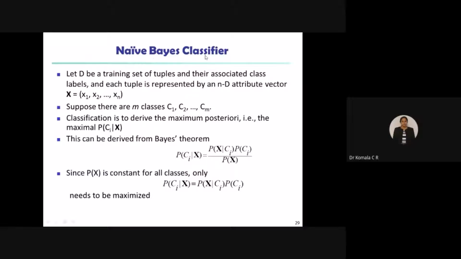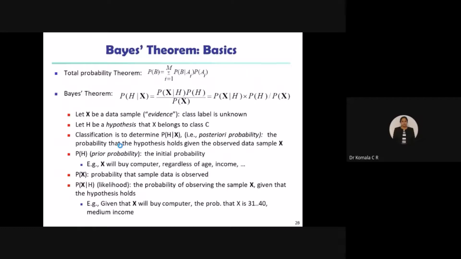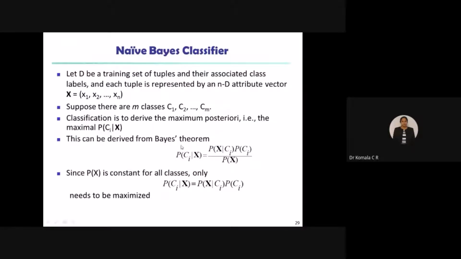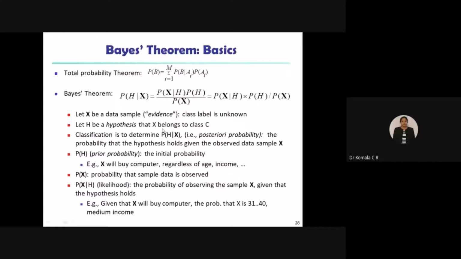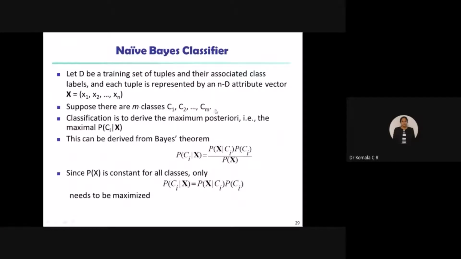So let us redefine this classification probability. The classification is to derive the maximum posteriori, that is the maximal P of Ci given X. That is done from the equation of Bayes theorem. So we rewrite the equation with respect to these classes. Wherever we had H, I am going to define that in terms of C here.